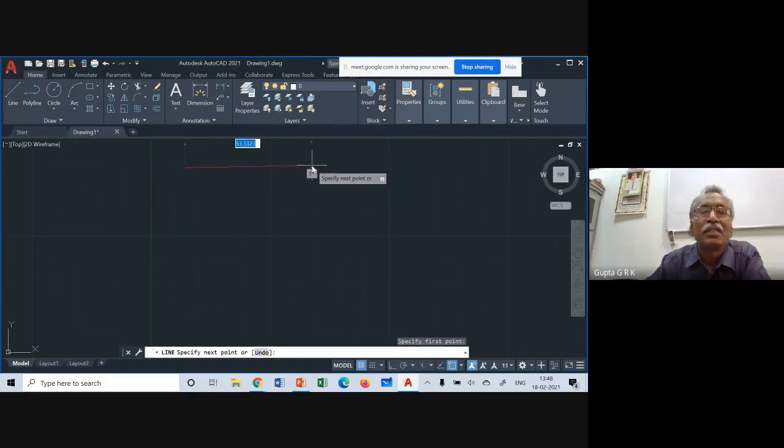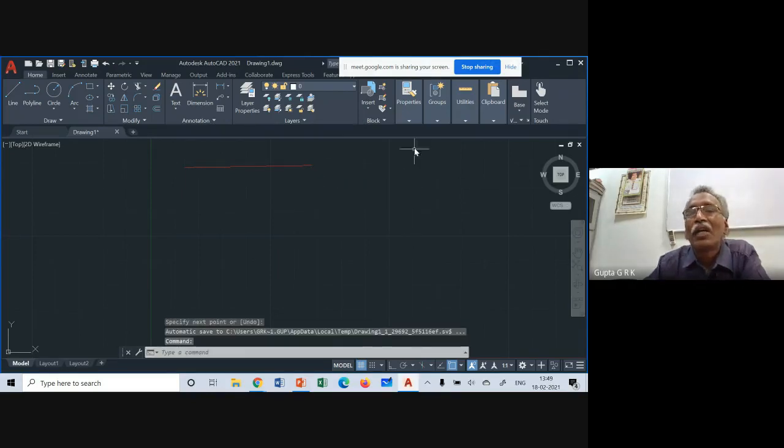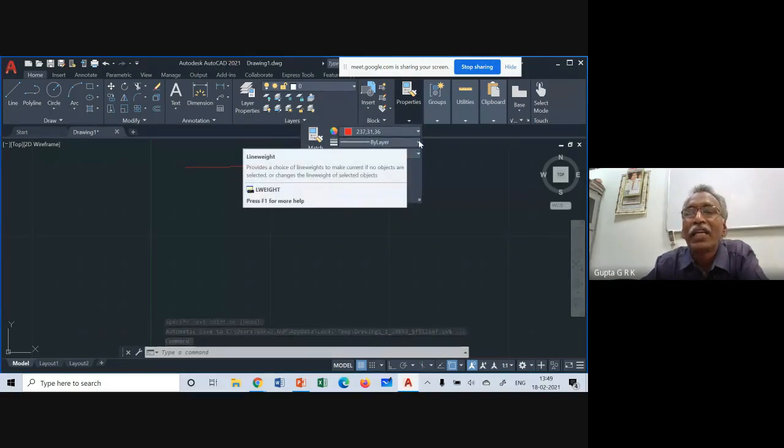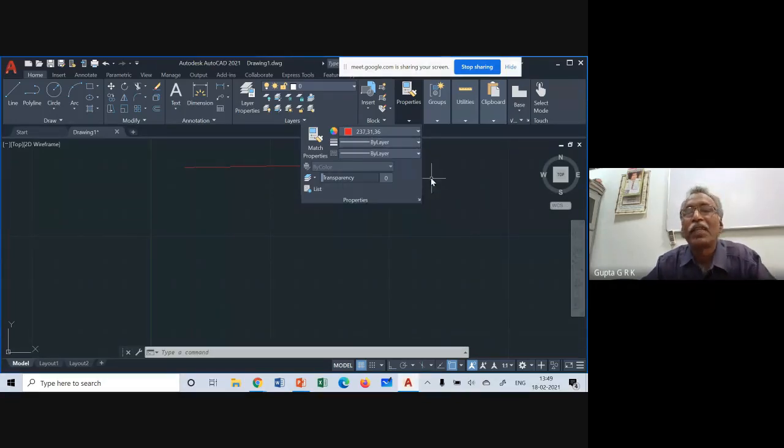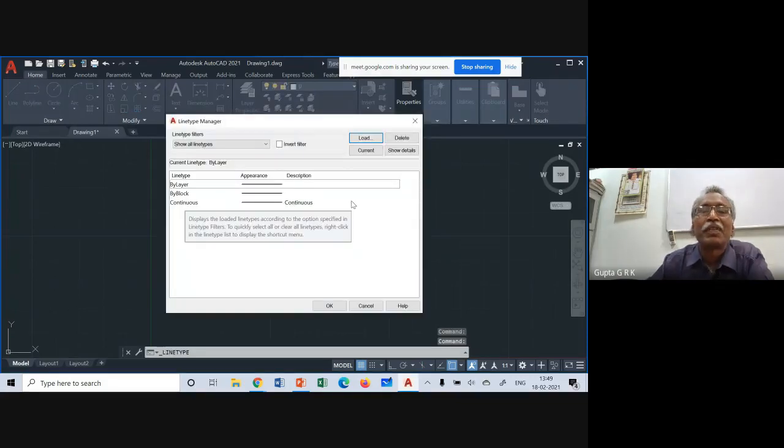Now, if I want to change the type of line, the second bylayer will give you the thickness of the line you want, so that we need not change. And the third one, if I take bylayer, it is coming as ByBlock, continuous. This is continuous line. Other options, if I take other, and here there is an option called load. So here I have different types of lines.